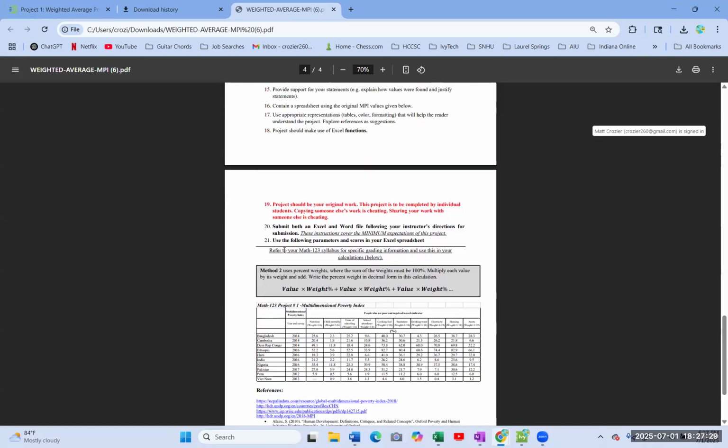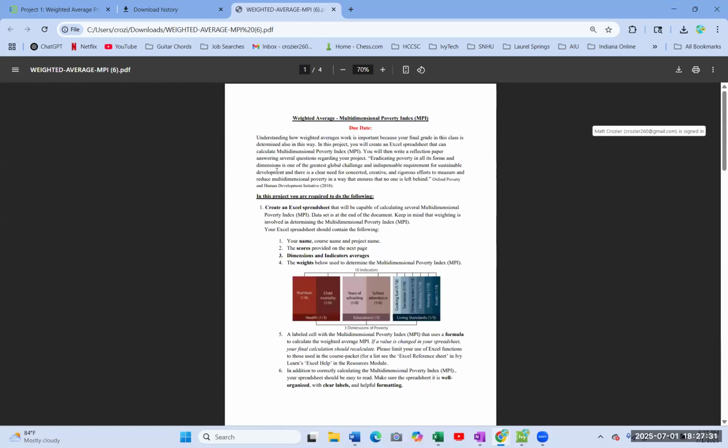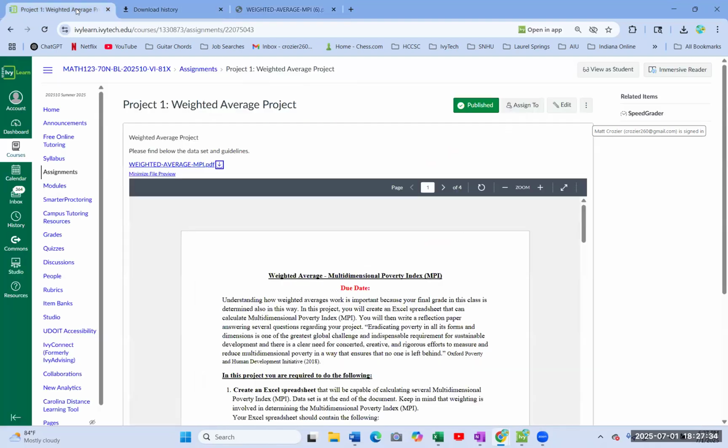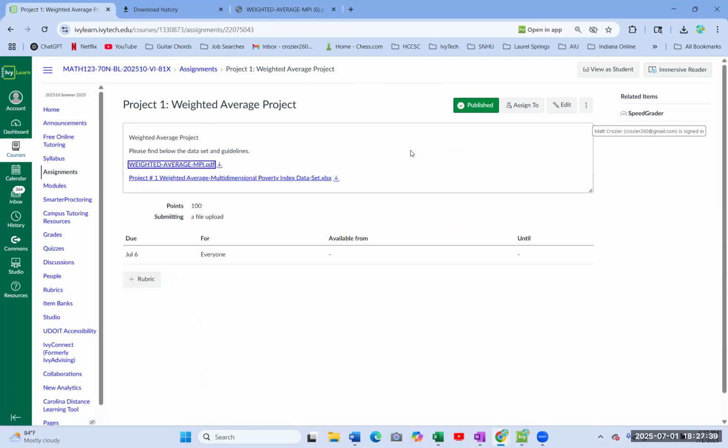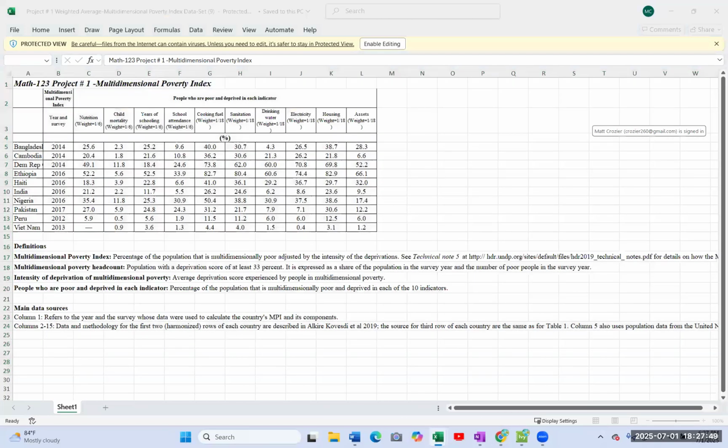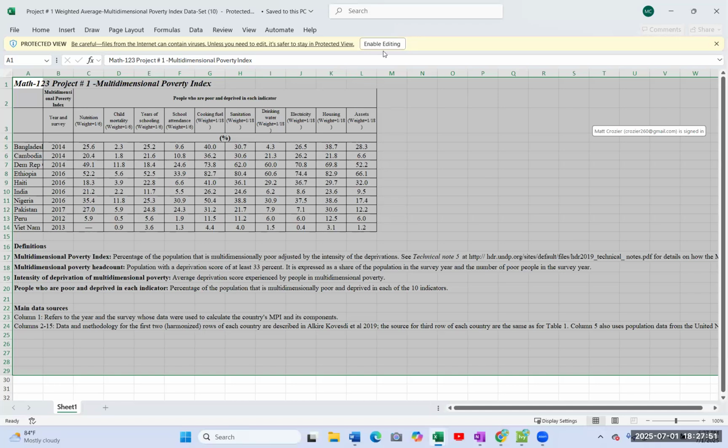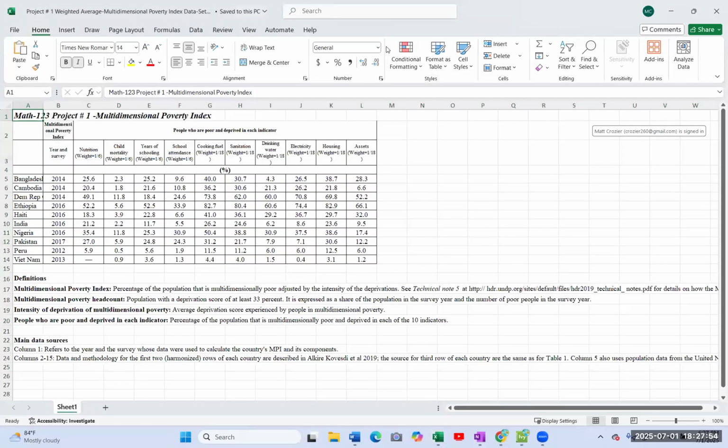All right, so let's go ahead and see what this project is about. The paper is written by answering those questions, but the spreadsheet is right here. They actually give you one to start with. So you just need to download this. There is no quiz attached to this project. It's all on its own. It involves the math that you used in the last couple lessons, but there is no quiz over the project. So once you get it done, turn it in and you're done.